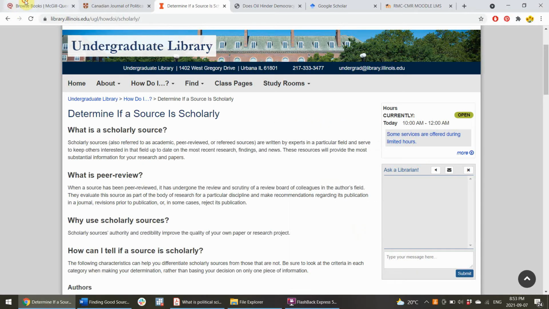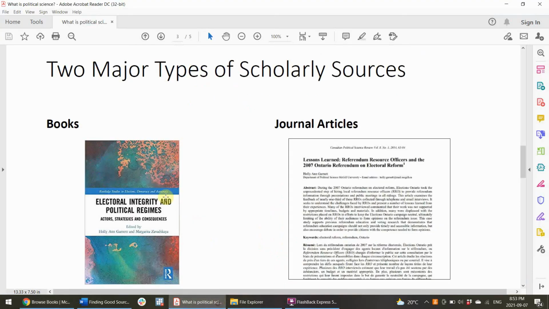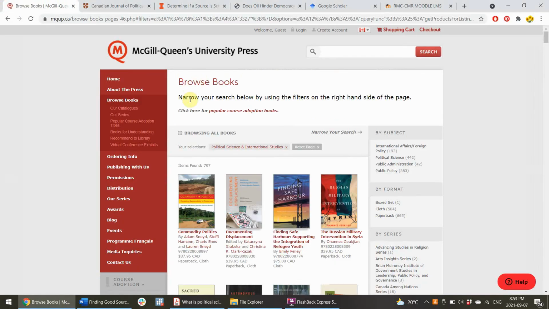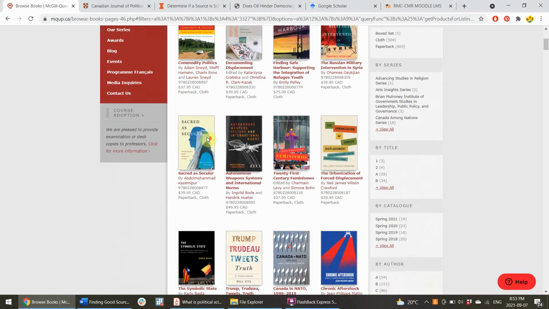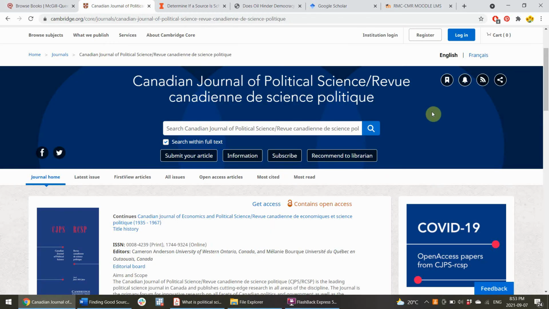So here's an example of a university press. Most academic books will be coming from a university press or another scholarly press like Routledge, for example. The example I gave here, an edited book that I was involved with, is from Routledge. And again, it's going to go through some form of peer review and then be published by this university press or academic publisher. The other example is an academic journal article, which is in an academic journal.